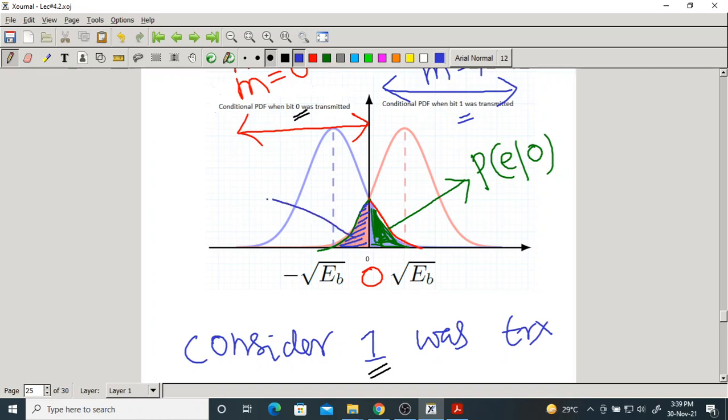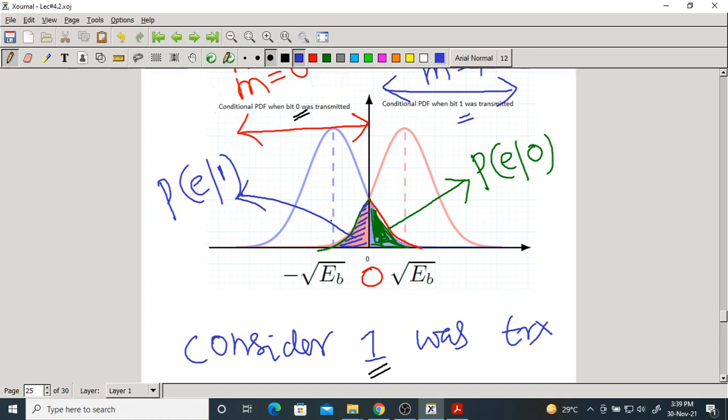But what does this indicate? The probability of error when bit 1 was transmitted. So by symmetry, these two areas are equal, which means if you calculate one area, it is exactly equal to the other area. This is one of the important ways of finding the probability of error, by areas. Here we don't go by areas, but you can do it with areas also. We'll solve some problems based on the area.